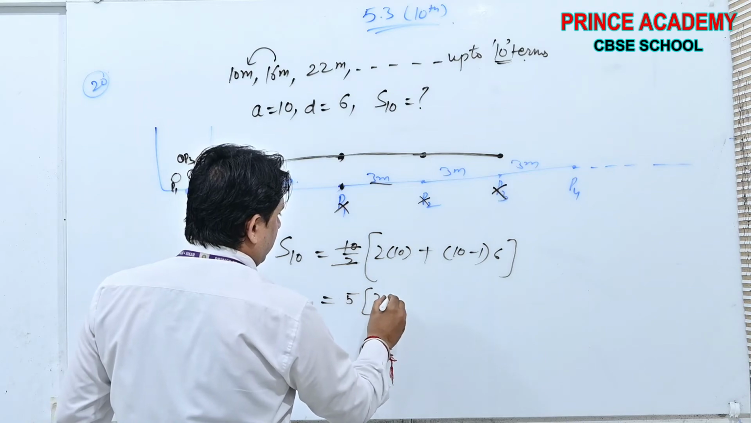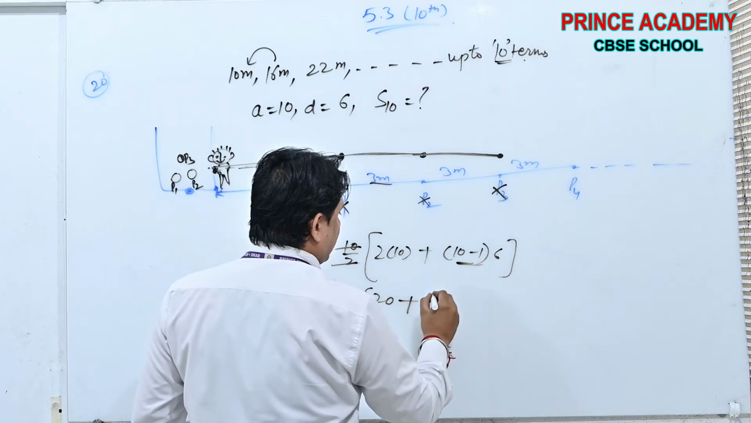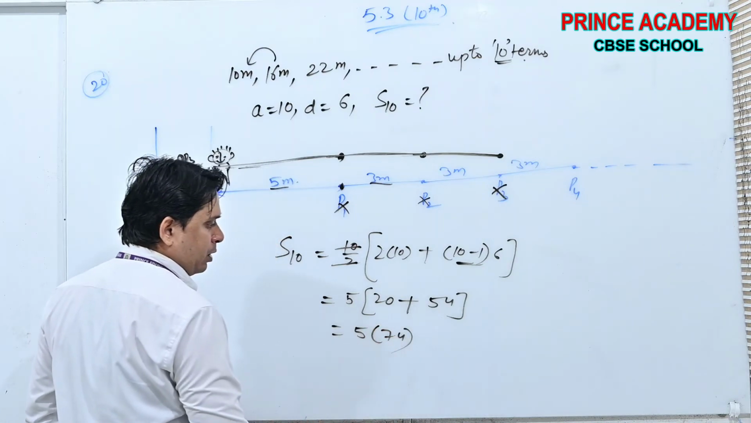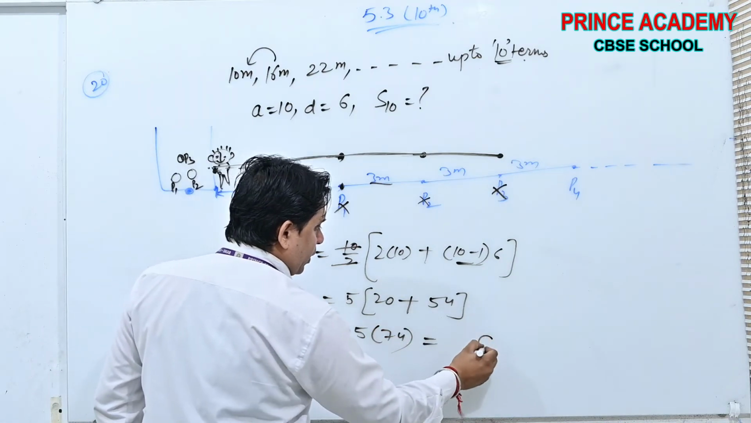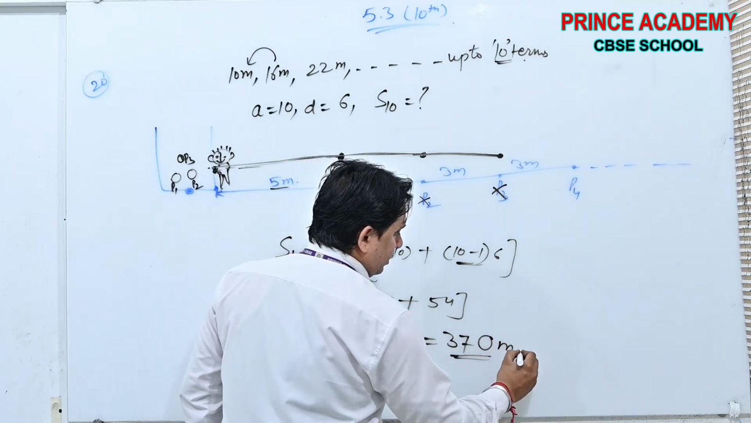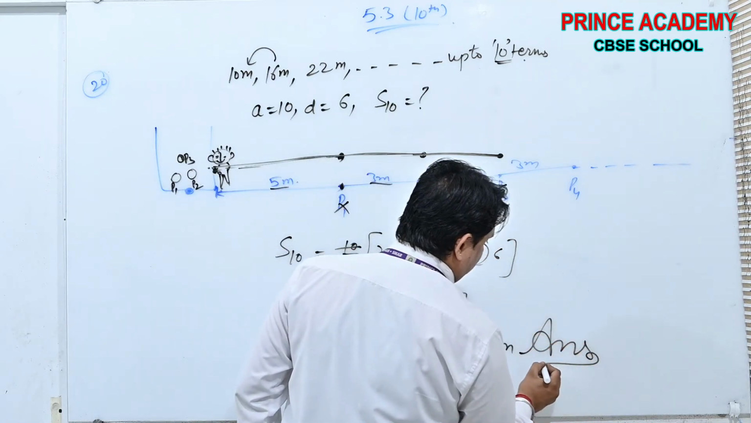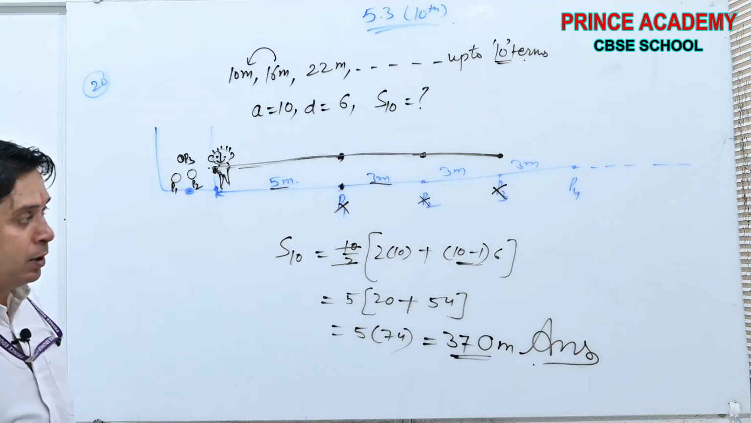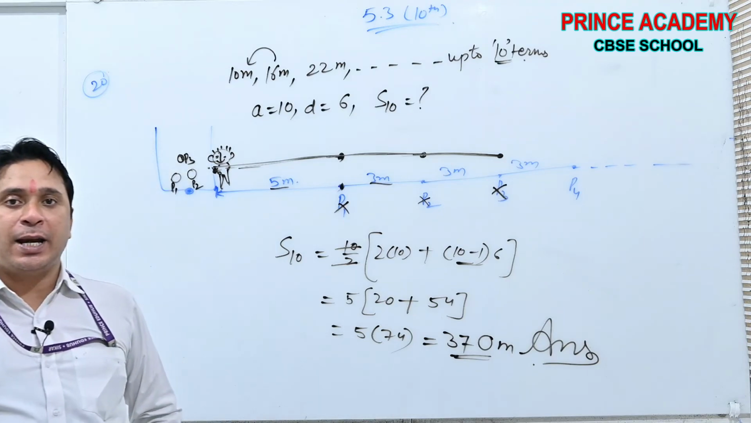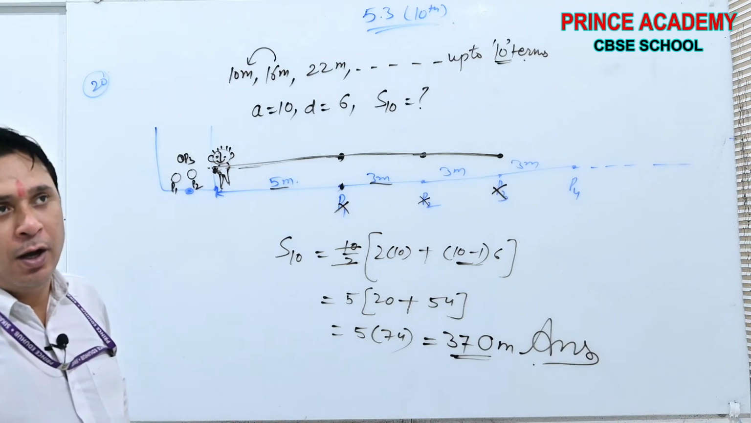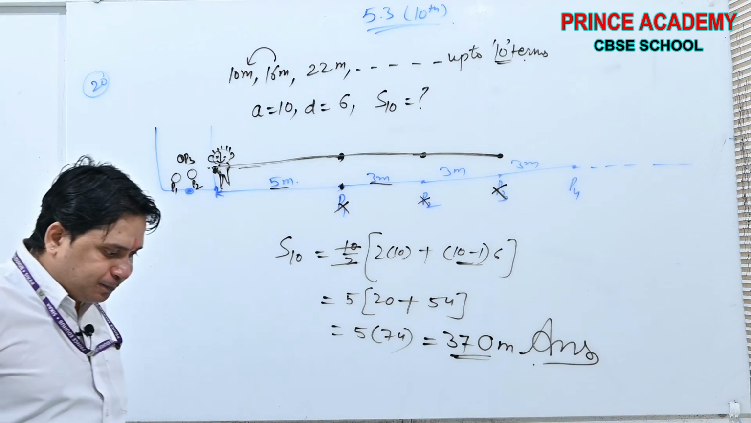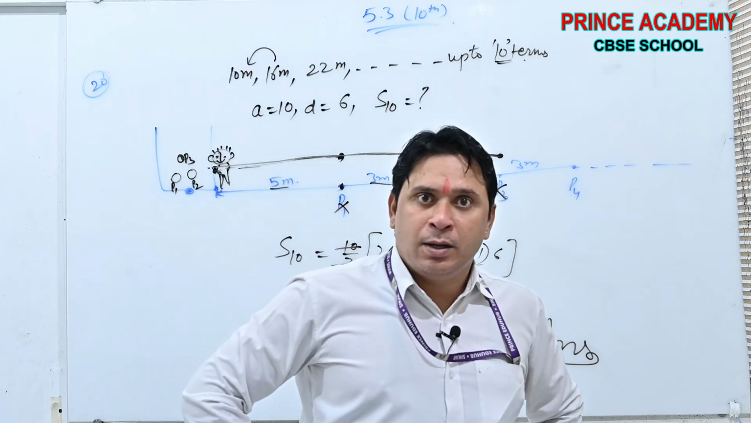5, 20 plus 9 6 are 54. 5 into 74. 5 4s are 20. 5 3s are 35 plus 2, 37. This is the total distance run by the competitor. Okay, beta? You can take the screenshot. You have taken? Done, beta?